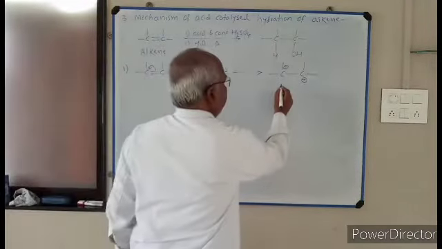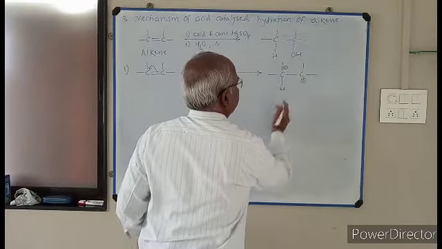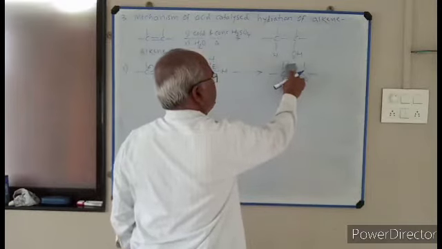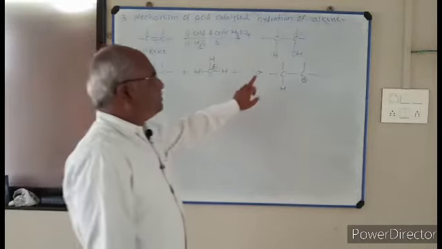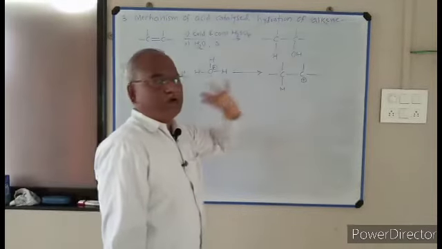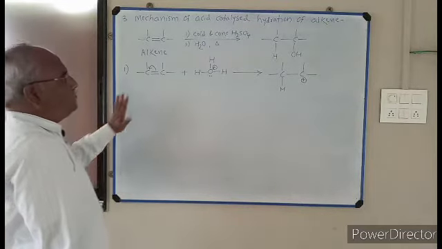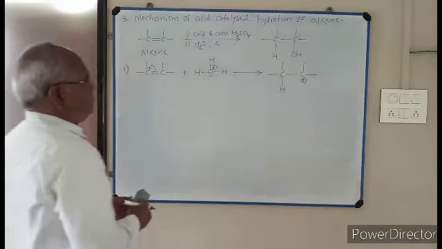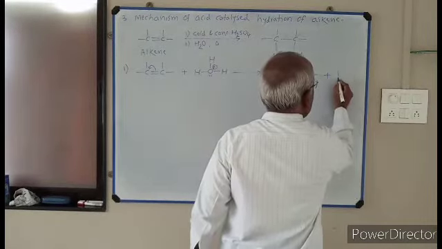And here H plus is added. So I represent here H plus and minus are neutralized, and this carbocation is produced. So in first step, formation of carbocation plus H2O.